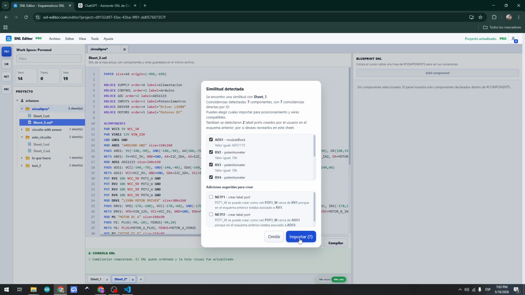So I'm going to import here. The program is asking me if I want to import the nets that I created in another project.